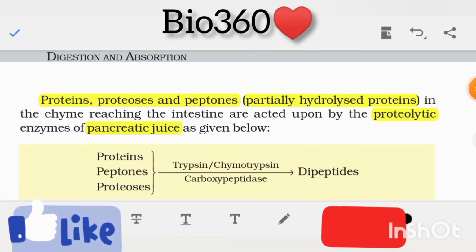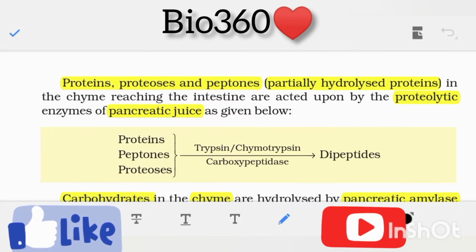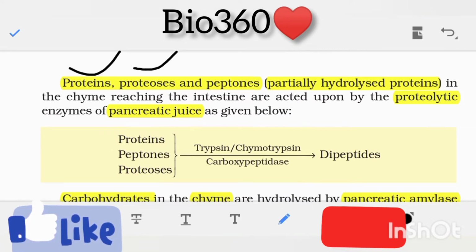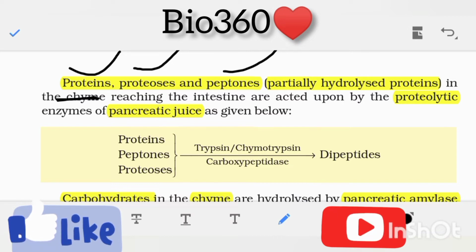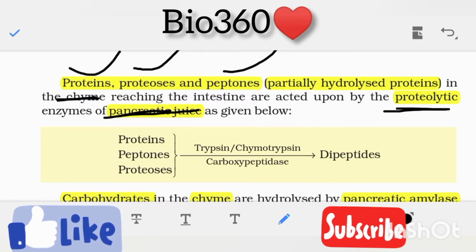Now we will see digestion of protein. Now you can see proteins, proteoses, peptones. These are partially hydrolyzed proteins in the chyme reaching the intestine, which are acted upon by the proteolytic enzymes of pancreatic juice.